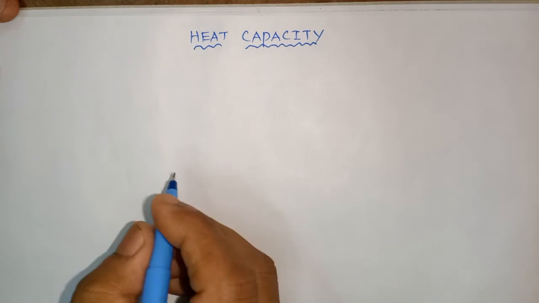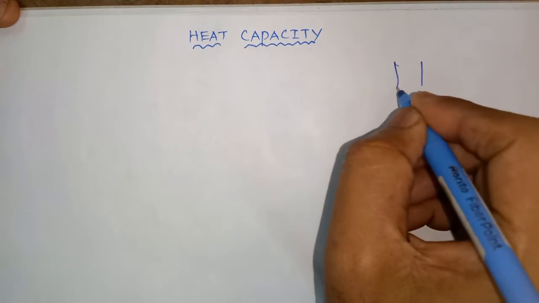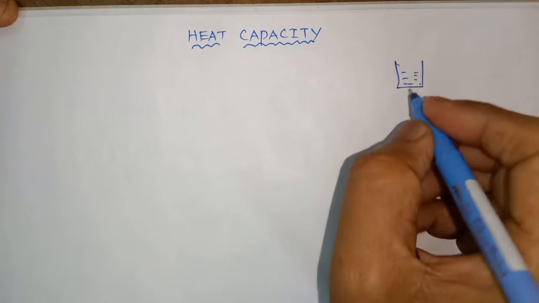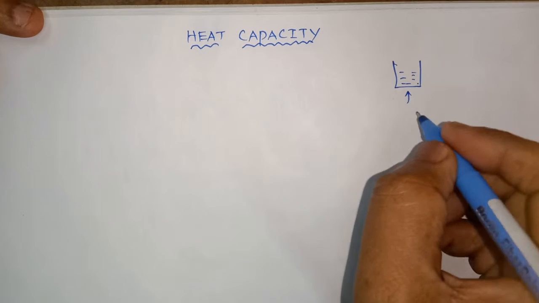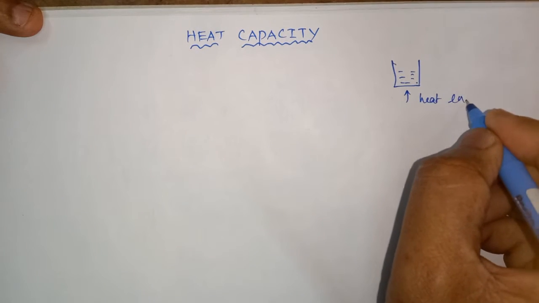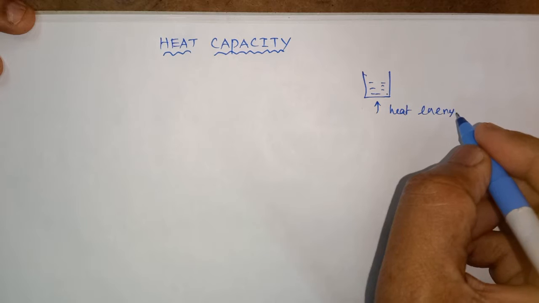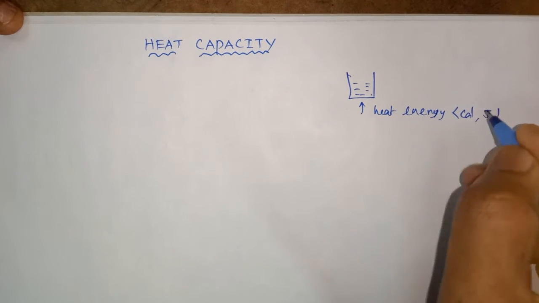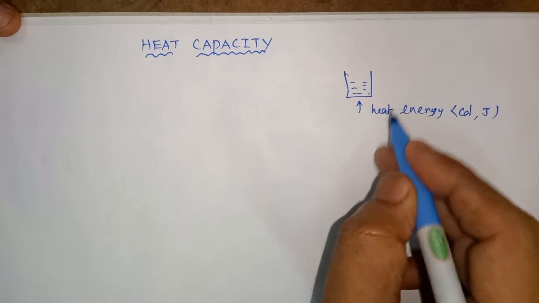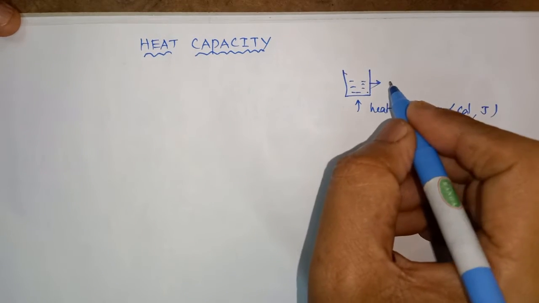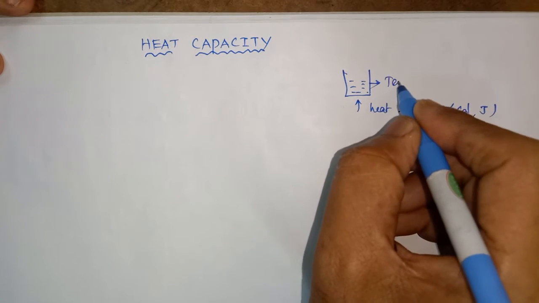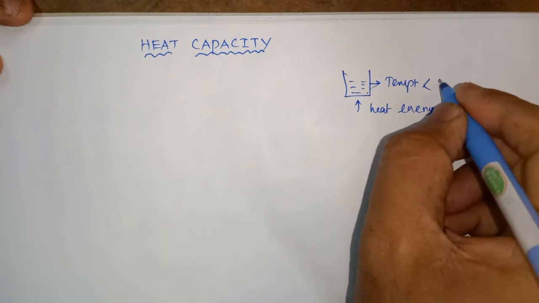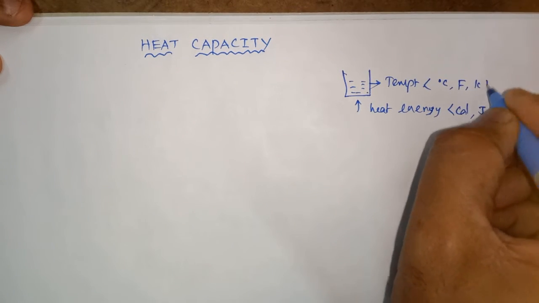Before we see the definition for heat capacity, I take a substance. It may be solid, liquid, gas. A certain amount of heat energy is given. Heat energy is a form of energy, and it may be measured in calorie or joule. After giving a certain amount of heat energy, how much increase do I get in its temperature? Temperature is usually in degree Celsius, Fahrenheit or Kelvin.